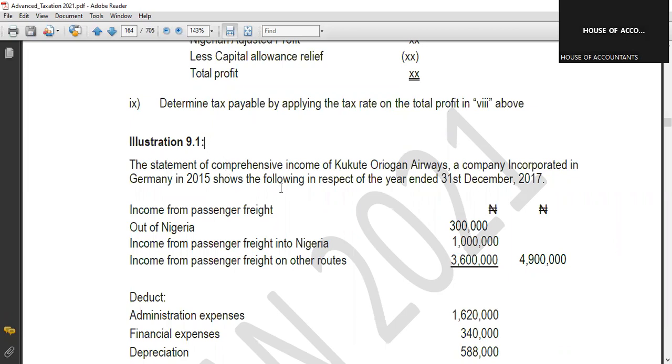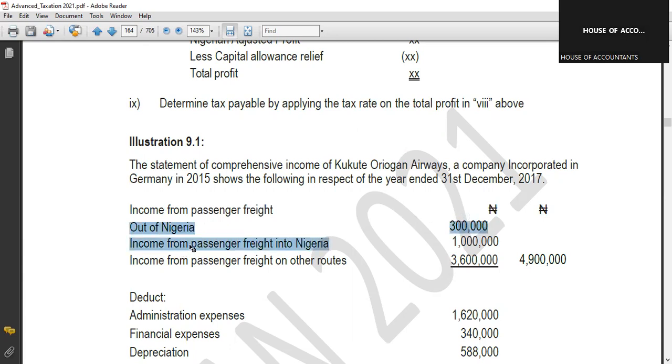The statement of comprehensive income of Kukute Oriogan Airways, a company incorporated in Germany in 2015, shows the following in respect of the year ended 31st December 2017. Income from freight or income from passenger freight. So these are the breakdown of their income. Out of Nigeria is not earned in Nigeria. Then out of Nigeria is earned in Nigeria, pardon me.